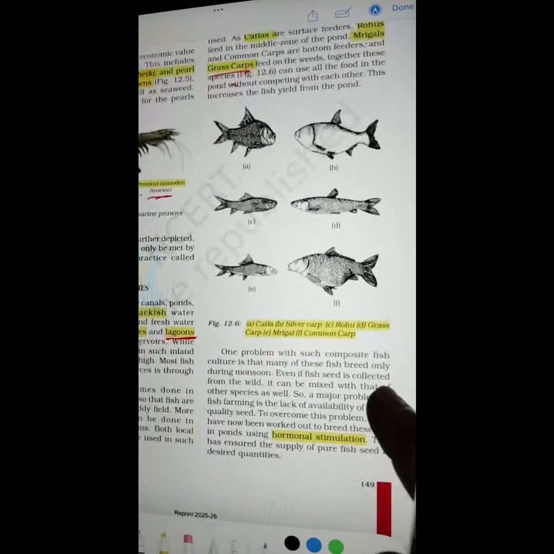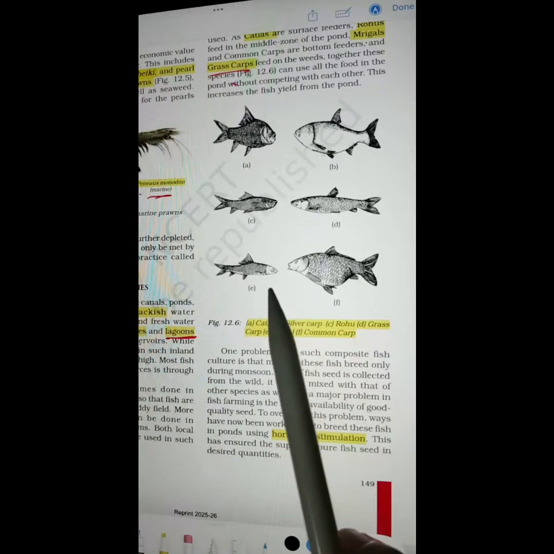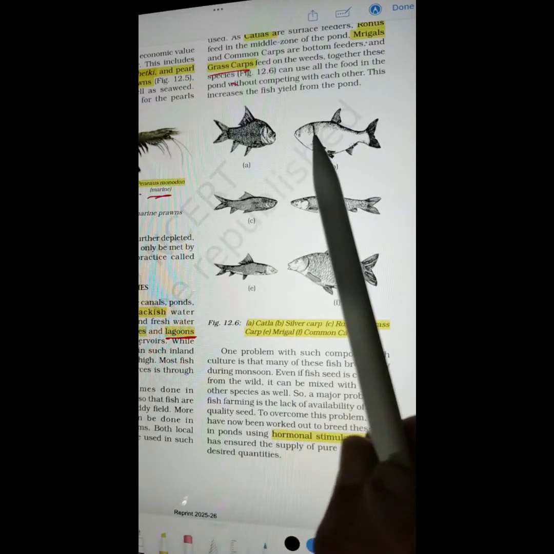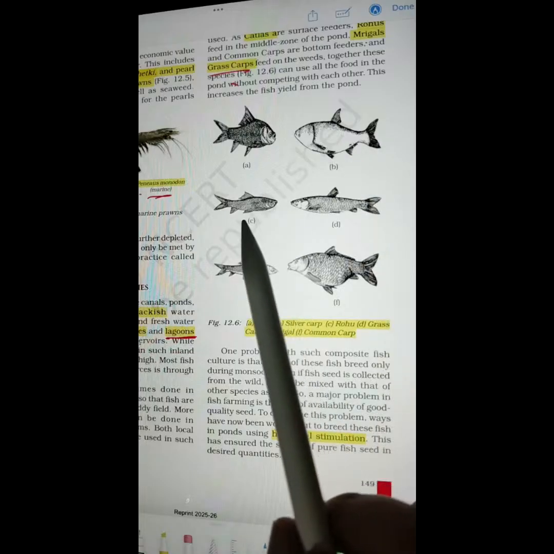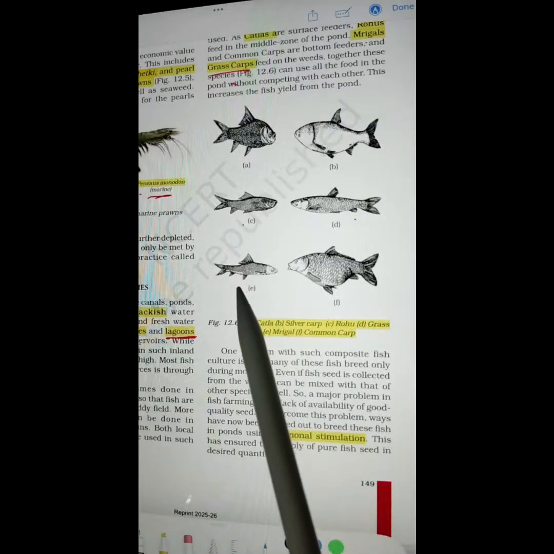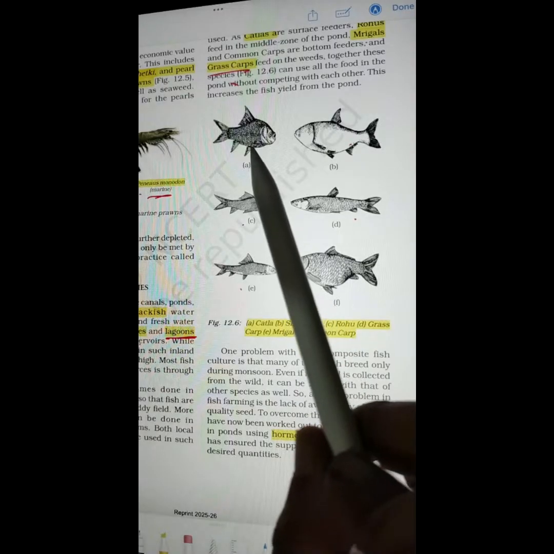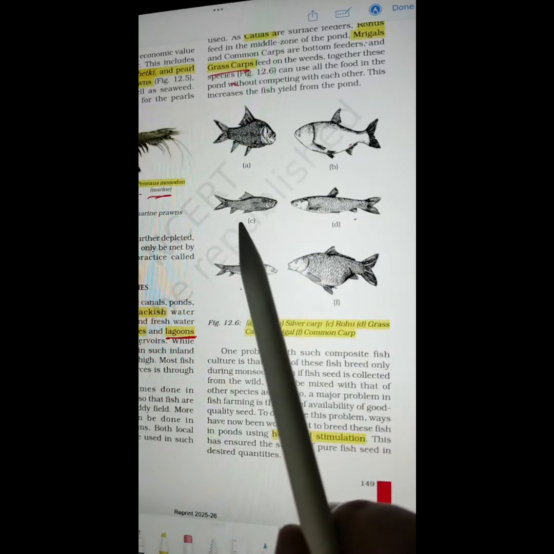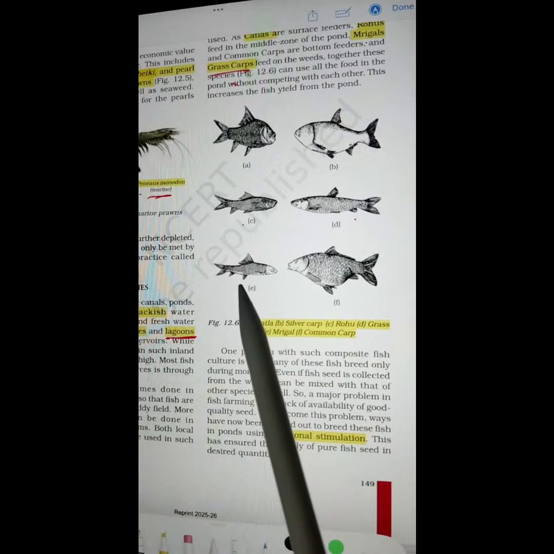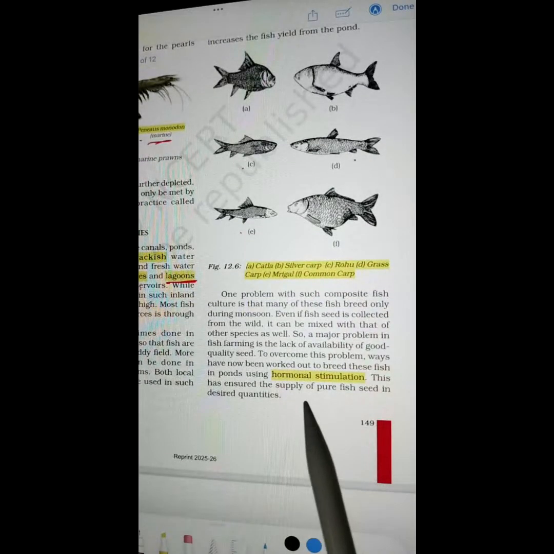Here, image-based questions may include these fishes. So this one is catla, this one is silver carp, this one is rohu, this one is grass carp, this one is mrigal, this one is common carp. So catla, silver carp, rohu, grass carp, mrigal, common carp. Hormone stimulation. Next word.